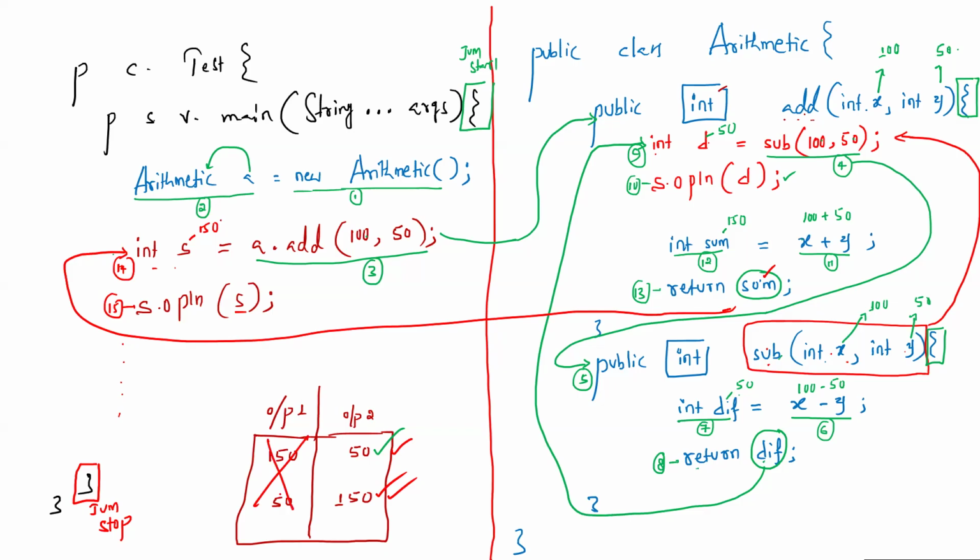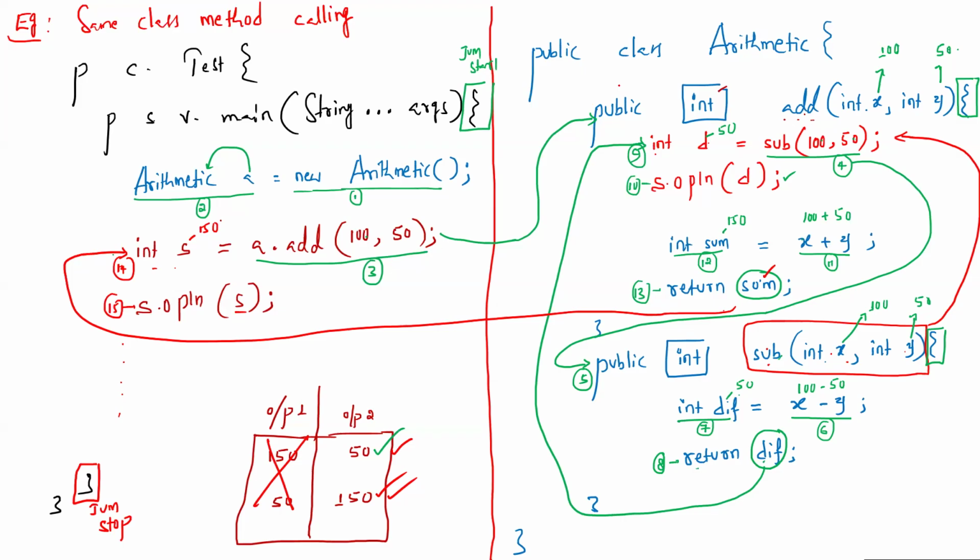This is also an example of same class method calling. But in order to execute by JVM, we have to create the object and we have to call at least one of the methods. So this is the process. Am I clear?